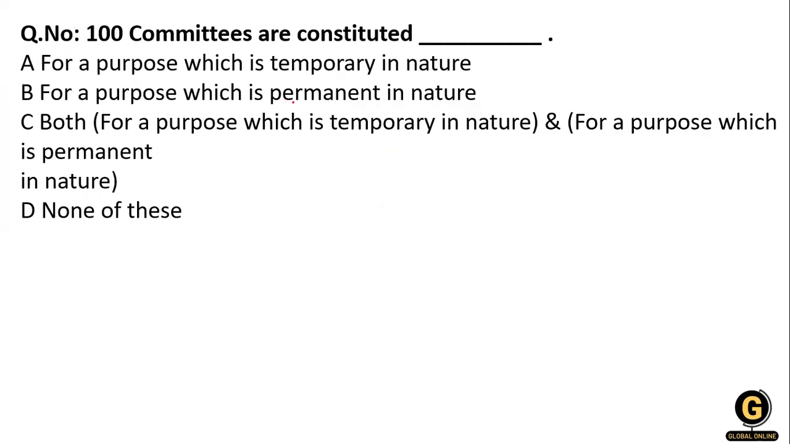Now, a committee is constituted for what? Option A, for a purpose which is temporary in nature; option B, for a purpose which is permanent in nature; option C, both temporary and permanent; and D, none of the above. You know that a committee is constituted for both, for the purpose of temporary in nature and for the purpose of permanent in nature.